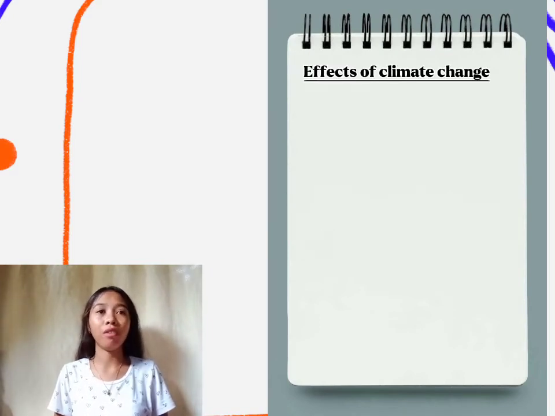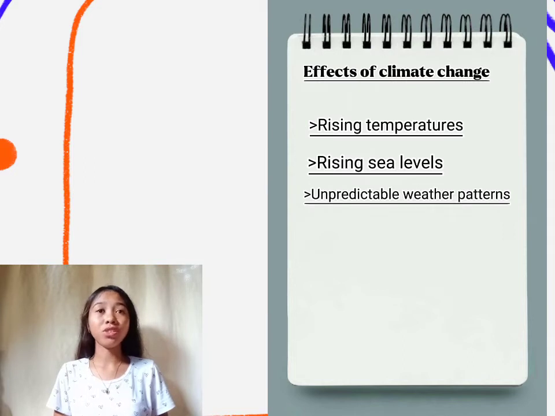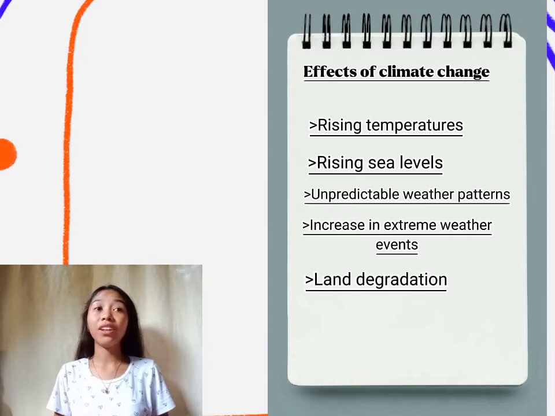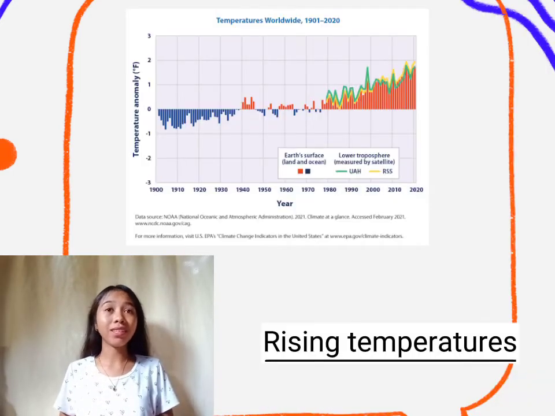First, we have rising temperatures, rising sea levels, unpredictable weather patterns, increase in extreme weather events, land degradation, and loss of wildfire and biodiversity. So first, we have rising temperatures. Higher temperatures are worsening many types of disasters. A warmer climate creates an atmosphere that can collect, retain, and unleash more water.